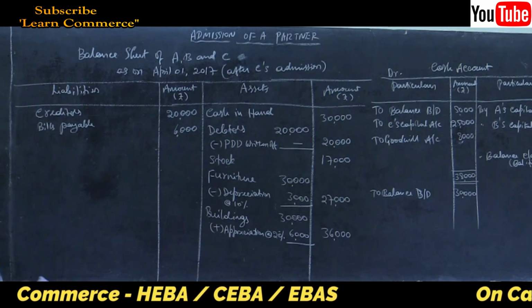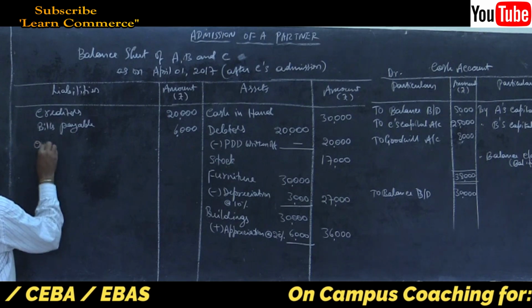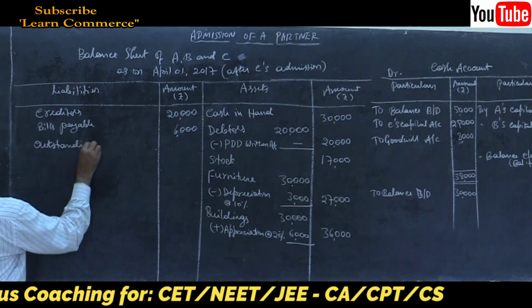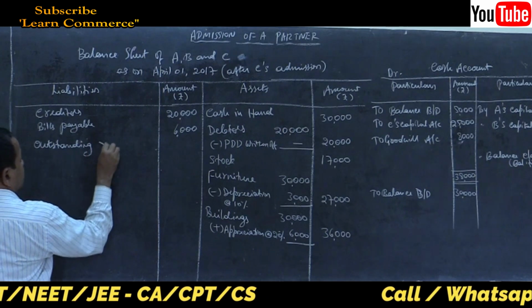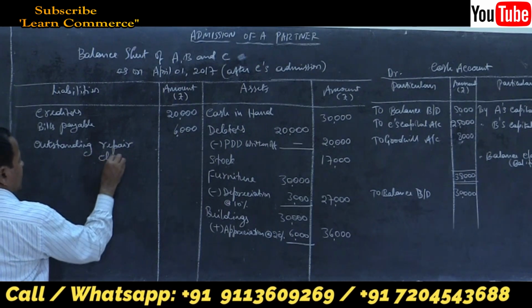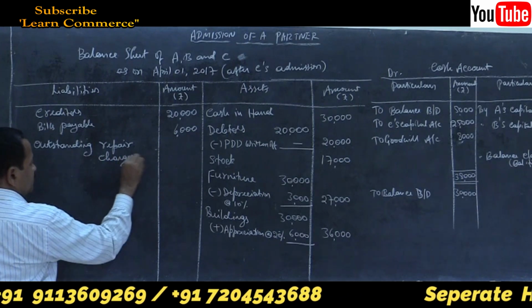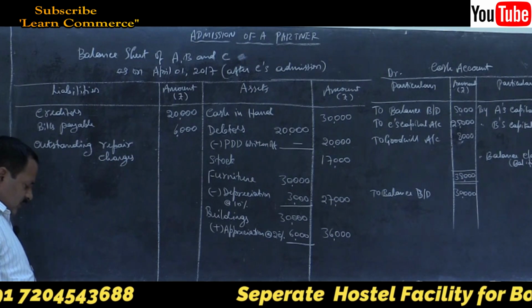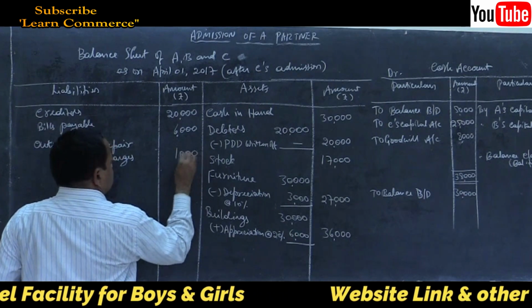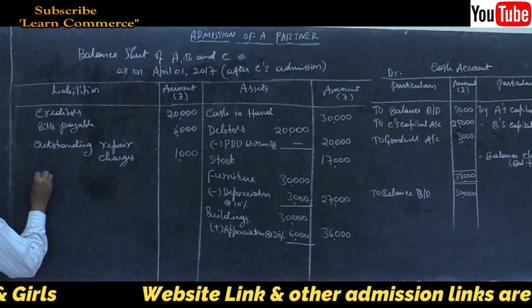And outstanding repair charges is one of the liabilities. Write it, how much? It is 1,000. Straight away capitals.